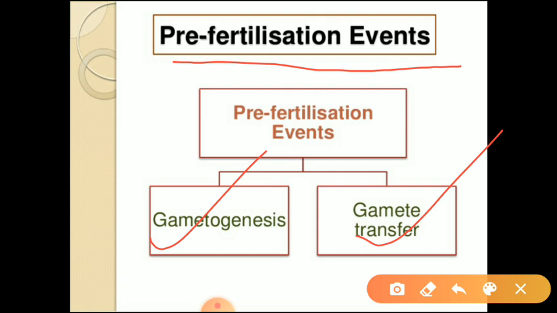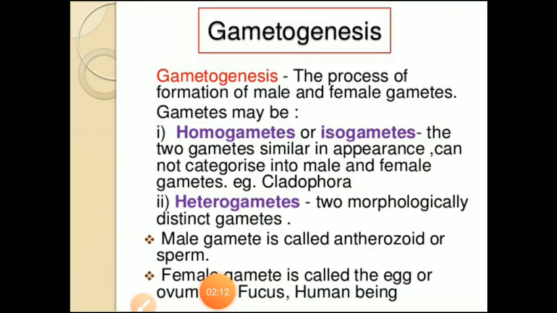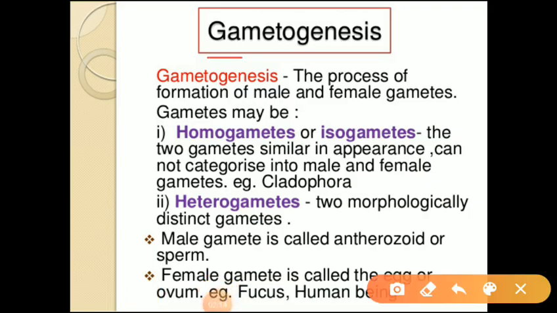First we can discuss about gametogenesis. Gametogenesis means the process of formation of male and female gametes. This process we can call as the gametogenesis. In gametogenesis, the formation of sperm we can call as spermatogenesis. Next, the formation of eggs we can call as oogenesis.